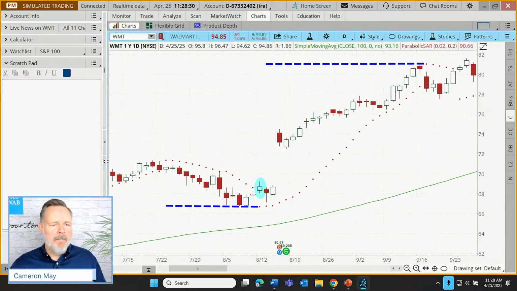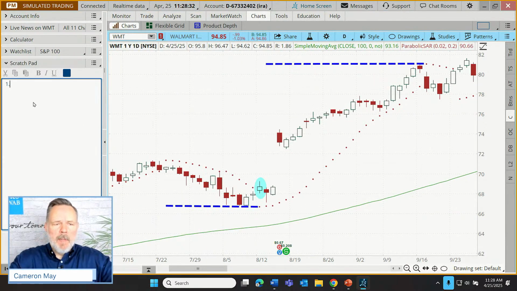Let's maybe outline. Potential benefits. Number one, and we'll make these bold so everybody can see it a little bit more clearly. There we go. Trend clarity.